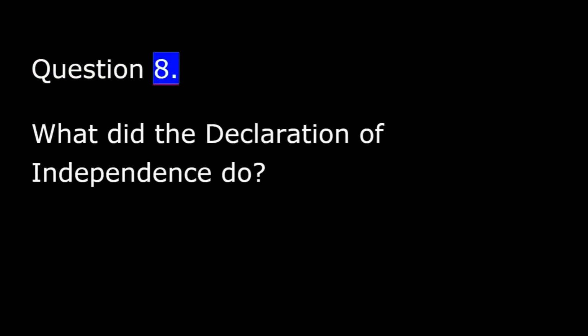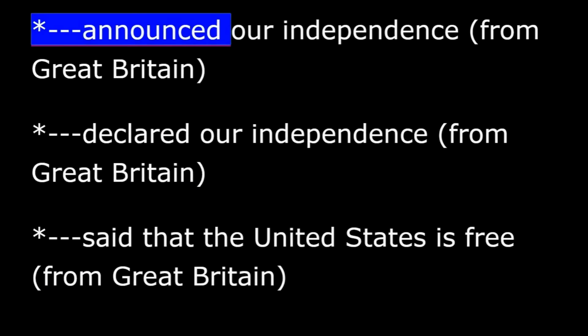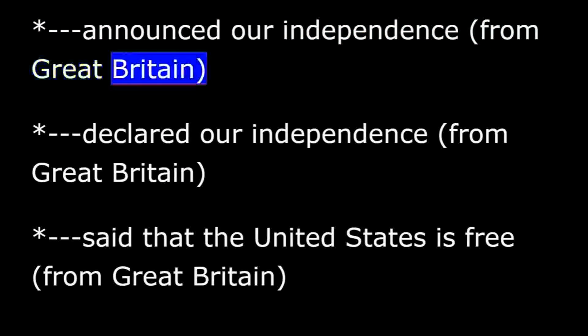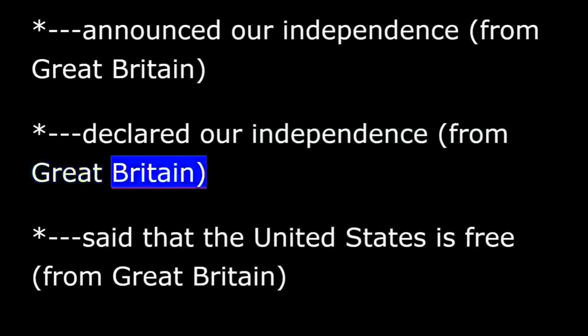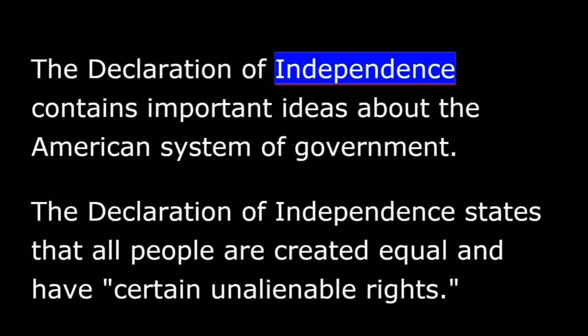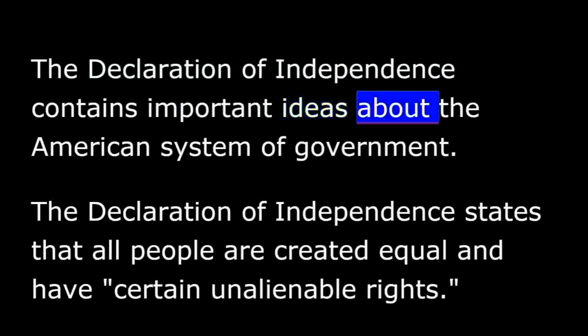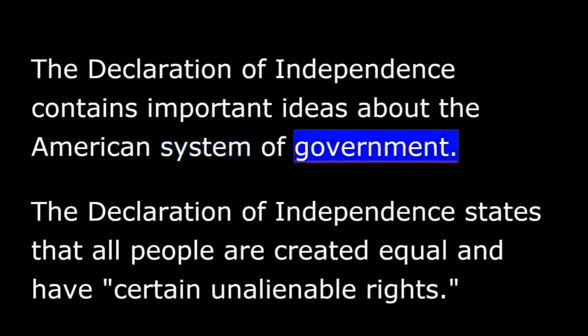Question 8. What did the Declaration of Independence do? Announced our independence from Great Britain. Declared our independence from Great Britain. Said that the United States is free from Great Britain. The Declaration of Independence contains important ideas about the American system of government.